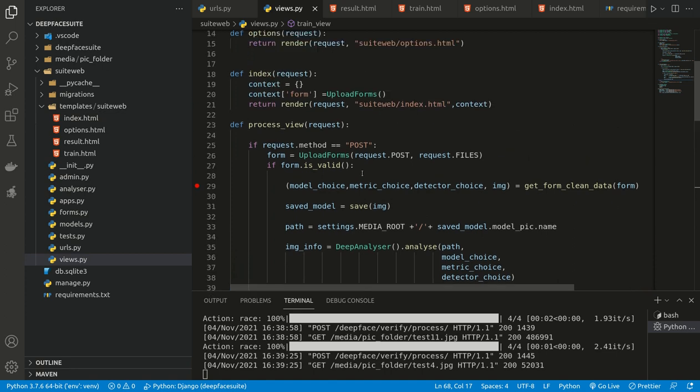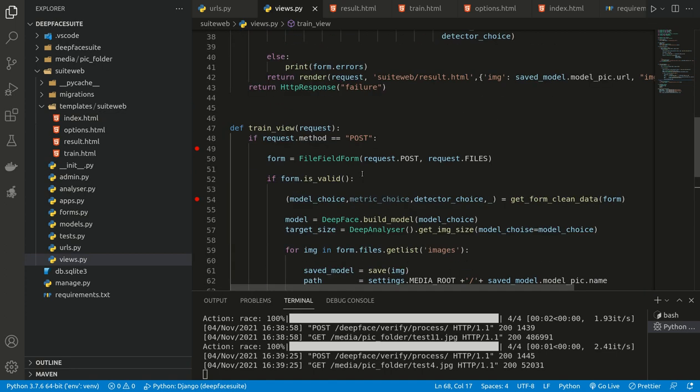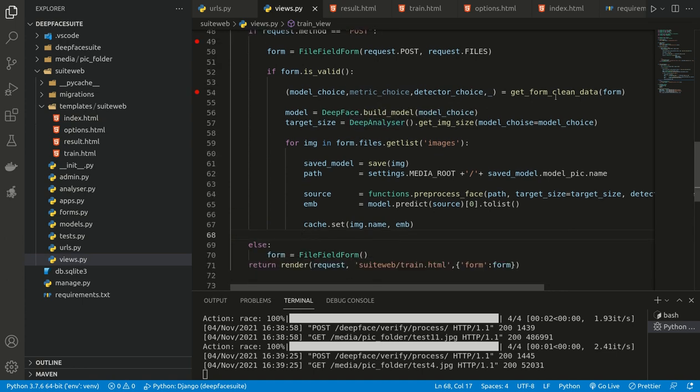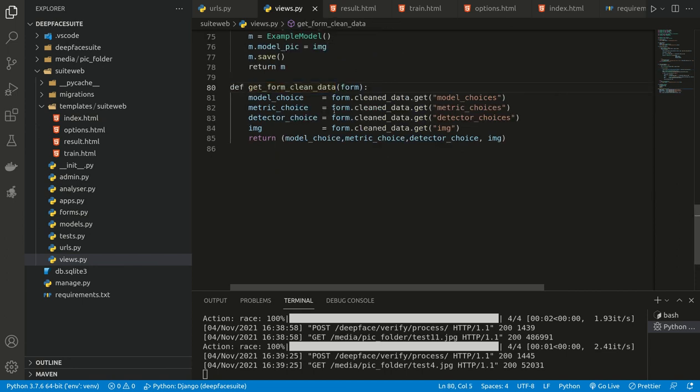First I will explain how the training part works. In our training part, first we are getting the different choices from the UI side, simply from the form data.